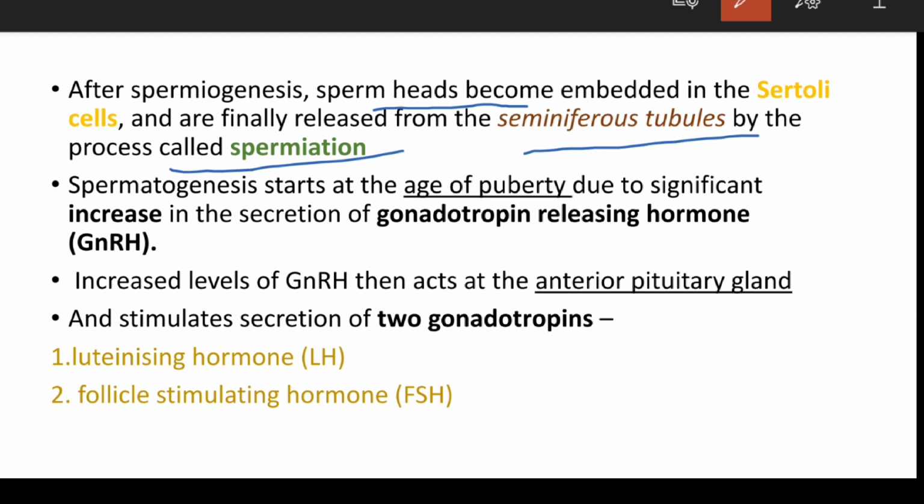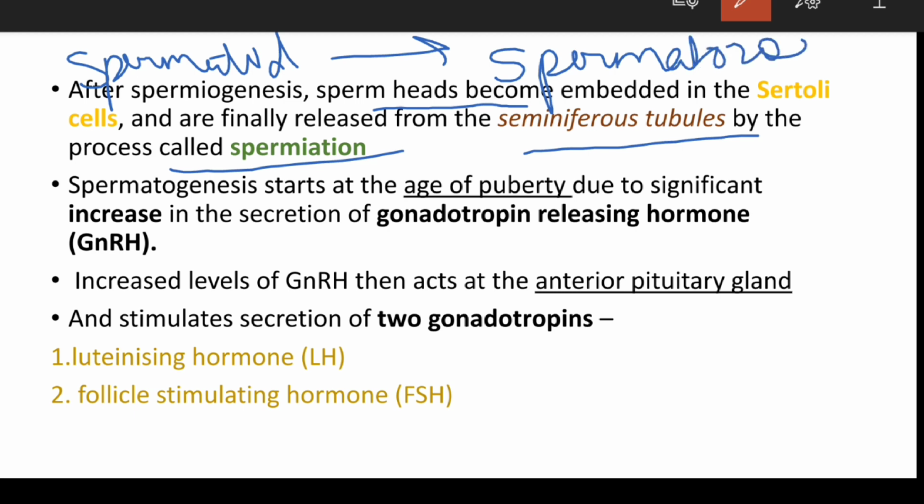We have seen that spermiogenesis is the process by which the spermatid gets transformed into the spermatozoa, and we know the spermatids are haploid. They get embedded into the Sertoli cells and are finally released from the seminiferous tubules by the process called spermiation.